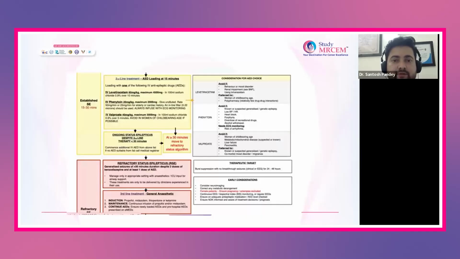Now, this is 15 minutes over. After 15 minutes, if the patient is still seizing, in that case the second line of drug is anti-epileptic. You have to give anti-epileptic drugs. We have many options. The best is levetiracetam.